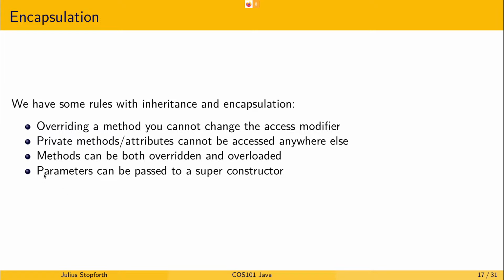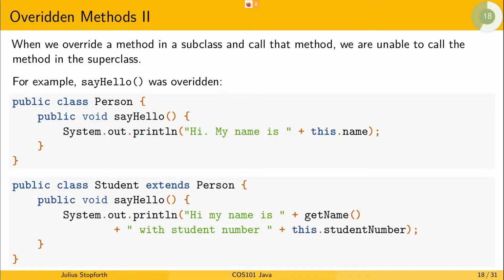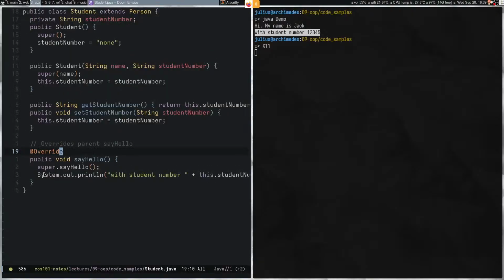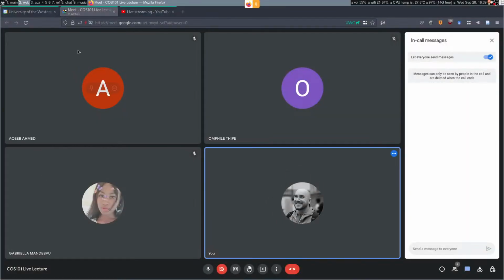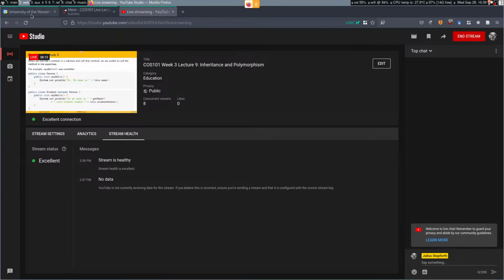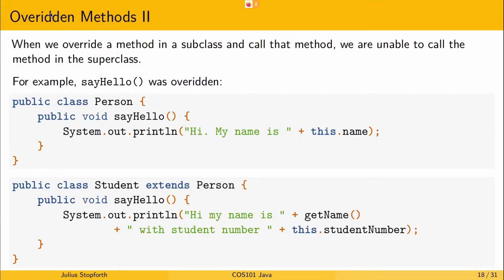Parameters can also be passed to a superconstructor. All right. That's most of the material. We're going to move on now for a little bit more detail and then maybe touch on polymorphism. So we're going to look at some examples. If you have any questions, feel free to interrupt at this stage. We're going to do some more explanations.